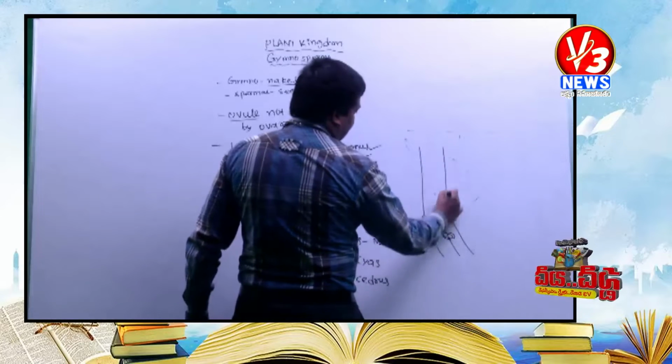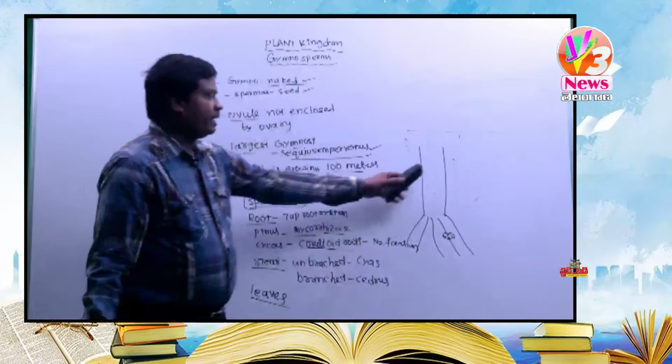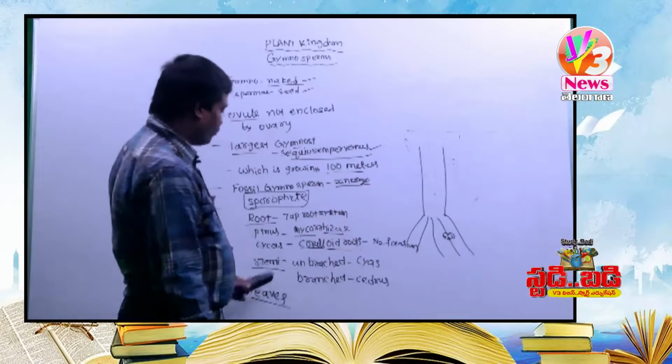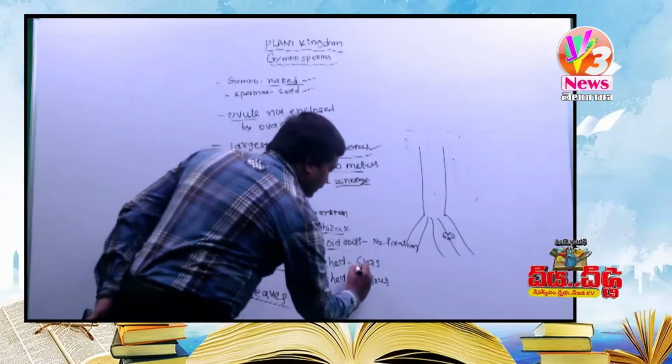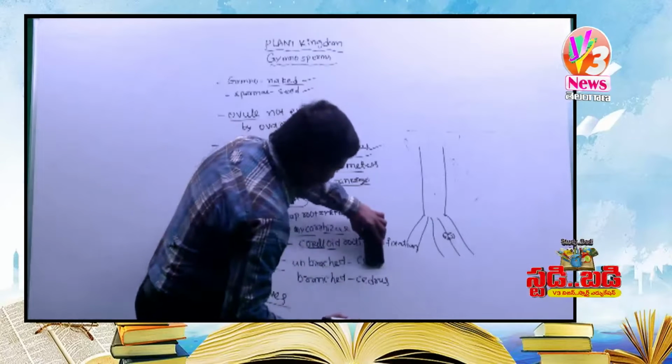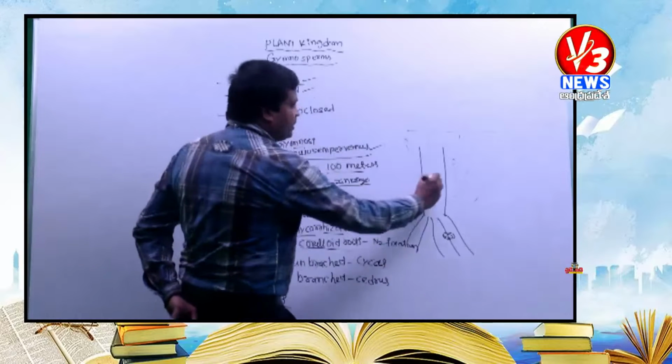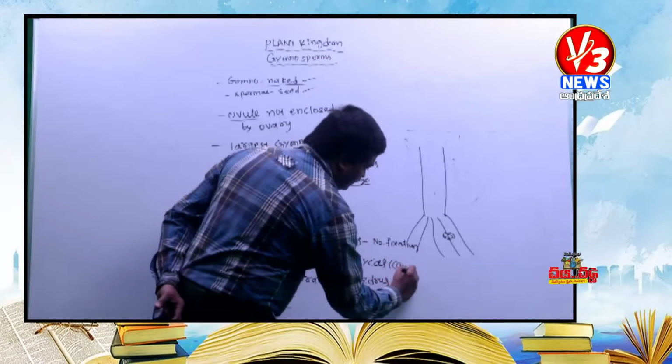For example, this is the stem. Stem does not have branches. This is called an unbranched stem, found in cycas. Unbranched stem, an example is cycas. An unbranched stem is called a caudex.